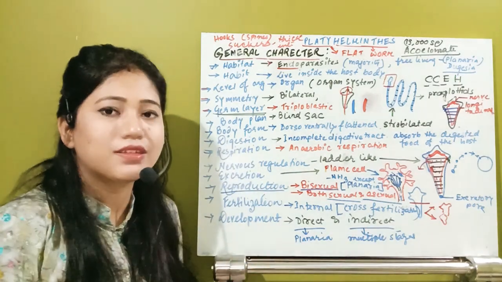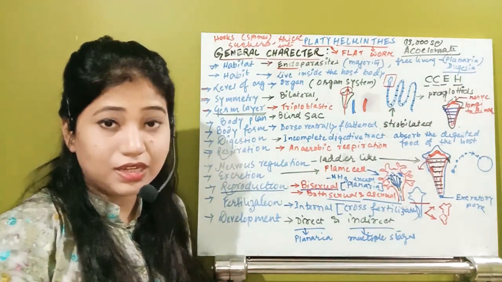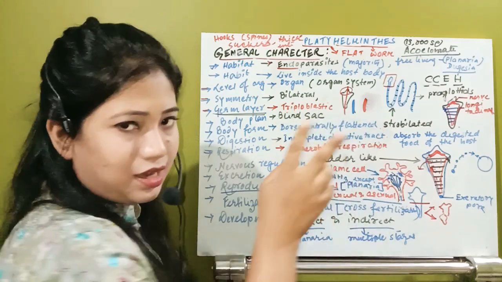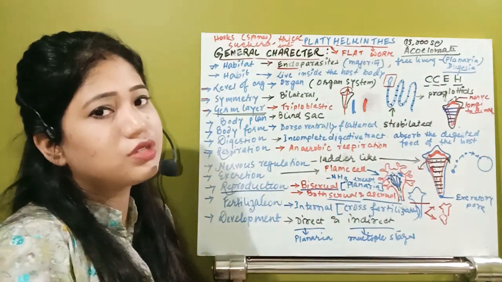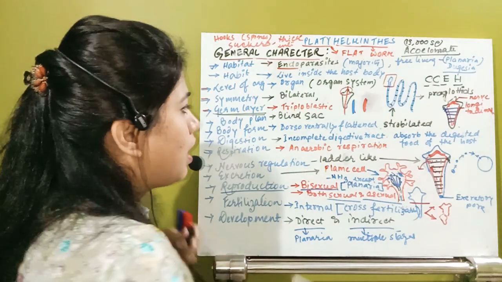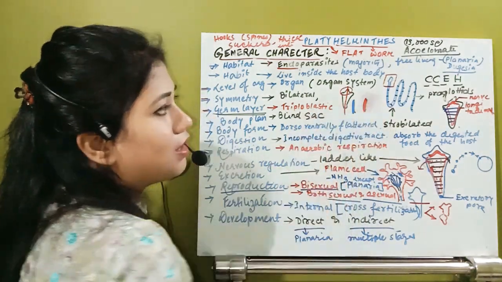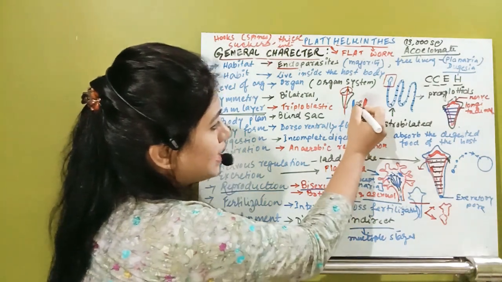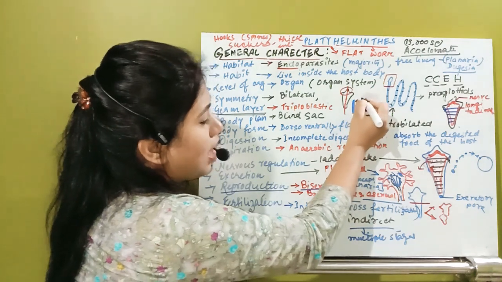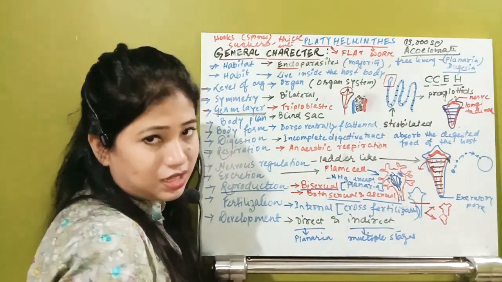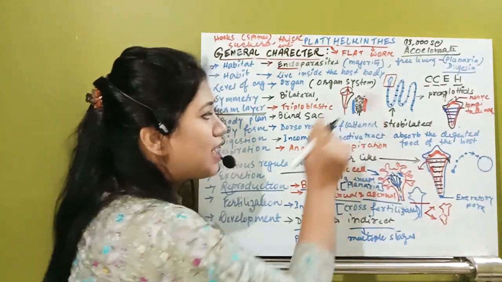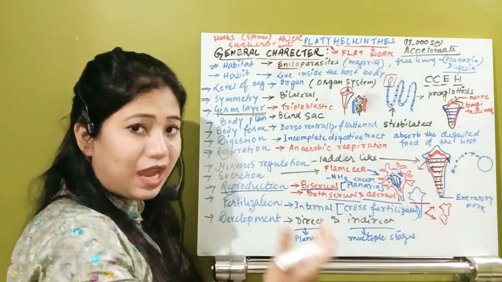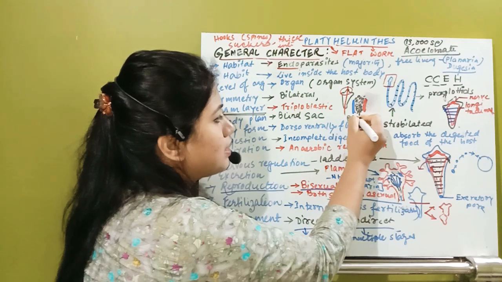They have a dorsoventrally flattened body, so how will the body cavity develop? So this organism is acoelomate. Suppose these are the 2 layers, outer layer and inner layer. Now in between the outer layer and the inner layer, what is present? They do not develop any body cavity or coelom. Rather, there are some cells, and those cells help this organism to transport things. That cell-filled lining present between the outer body wall and inner lining is known as parenchyma.